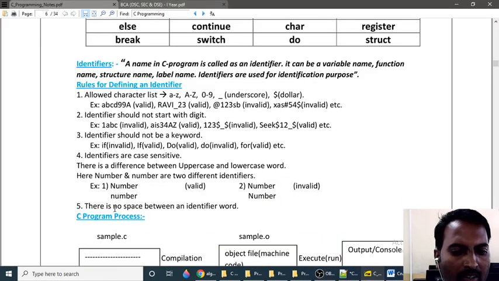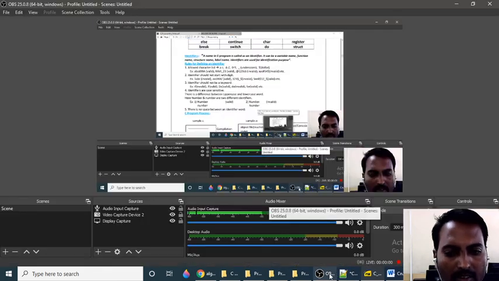Next one: there is no space between the words of an identifier. If you are defining one identifier, there must not be a space between the characters. So these are the rules for defining an identifier. Okay, thank you guys.